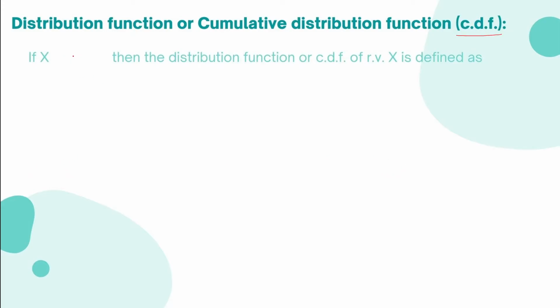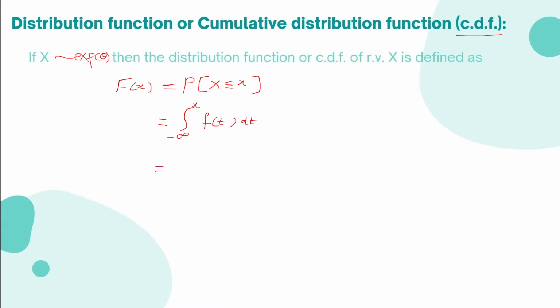Suppose x follows exponential theta, then the distribution function or the CDF of random variable x is defined as, we know that distribution function is denoted by capital F(x) and defined as probability X less than or equal to x. Since x is a continuous random variable, we can calculate this probability with the help of integration as minus infinity to x f(t) dt.